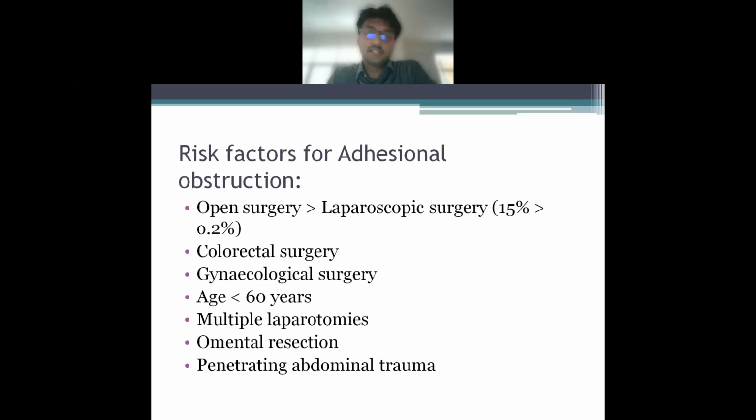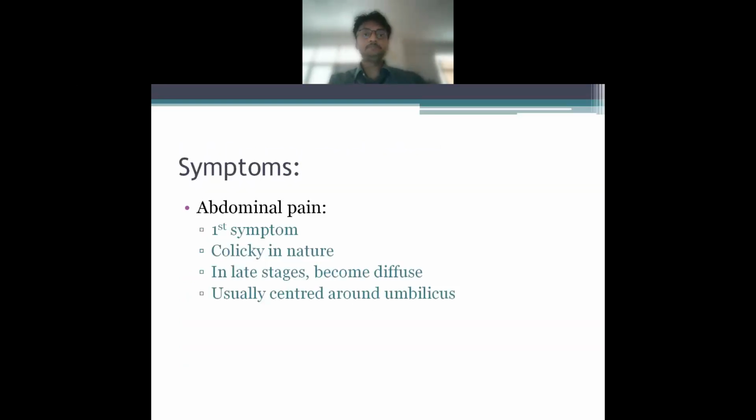Again, omental resection. I often have a tendency to resect the omentum, saying that, okay, just resect it, the omentum is very large, just resect it. But no, if you do omental resection, there are higher chances for additional obstruction. It is the policeman of the abdomen. Keep it as that. Penetrating abdominal trauma. Again, a very interesting finding. Not blunt abdominal trauma, it's penetrating abdominal trauma, which actually is a cause for additional obstruction.